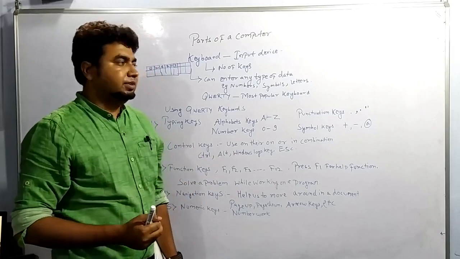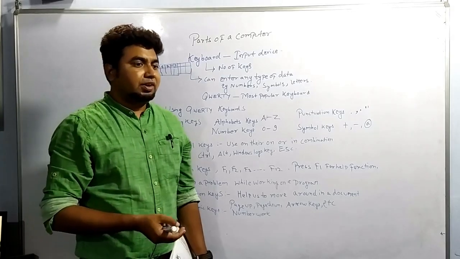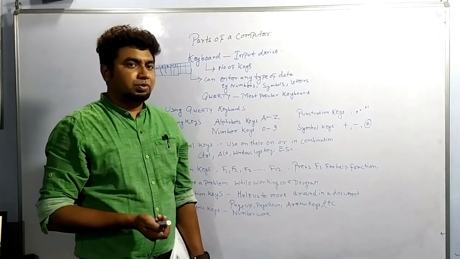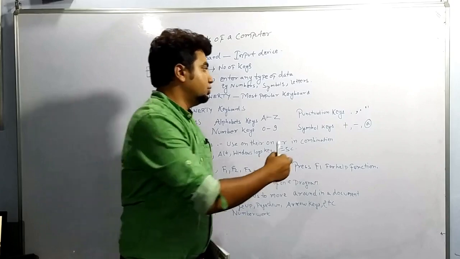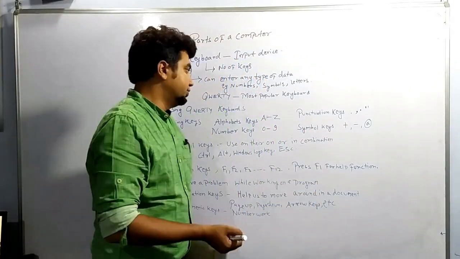0 to 9. Punctuation keys. What is known as punctuations? Comma, full stop, inverted commas. These are known as punctuation keys. These are also printed on keyboards.